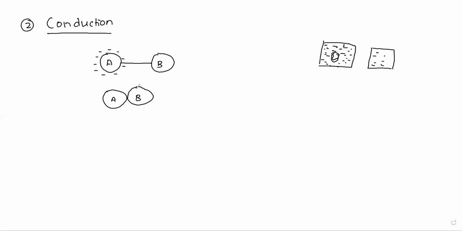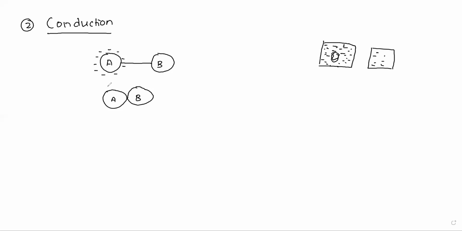If the conductors are of equal size, this is very important, the amount of charge distributed will be equal. If A and B are of the same size, the transfer of electrons will be equally distributed among A and B. This conduction is the simplest way of charging two bodies, that is bringing the conductors in contact or connecting the conductors with each other.